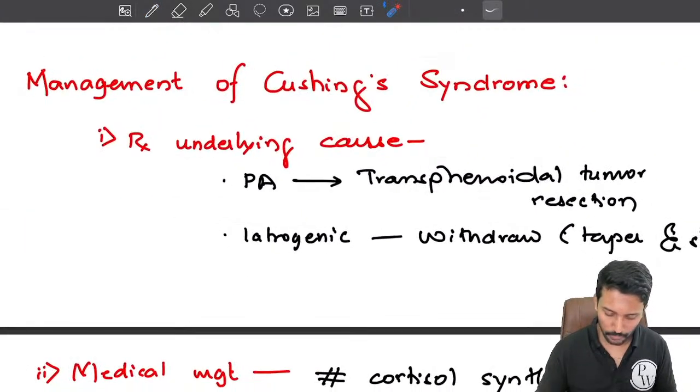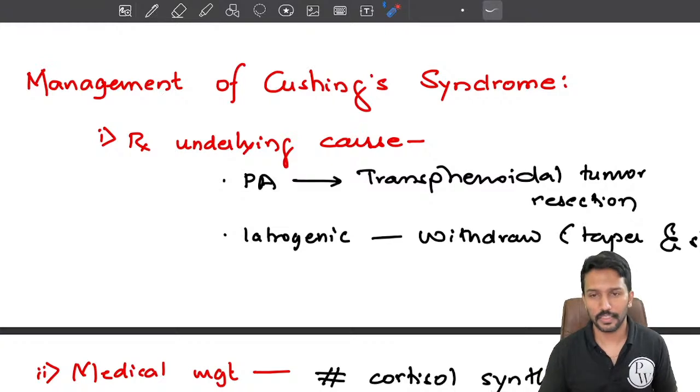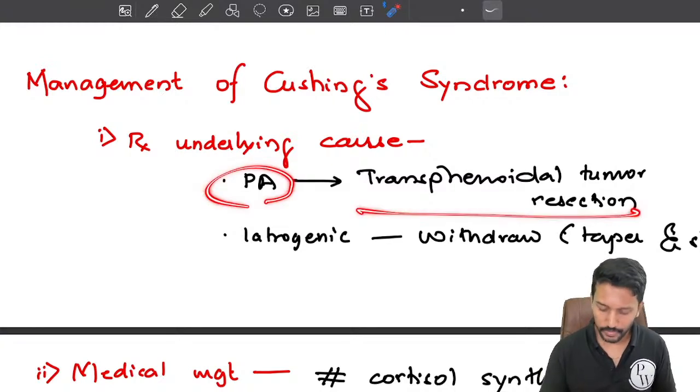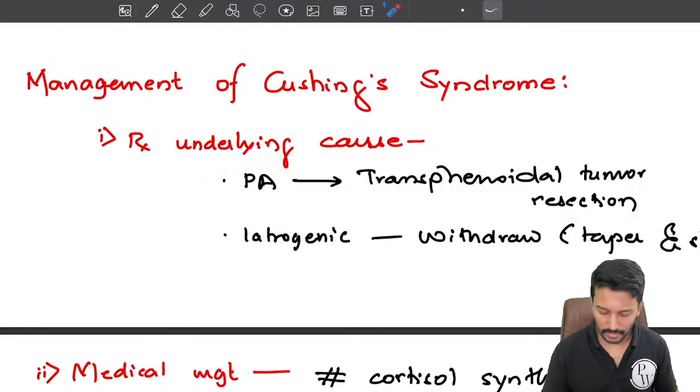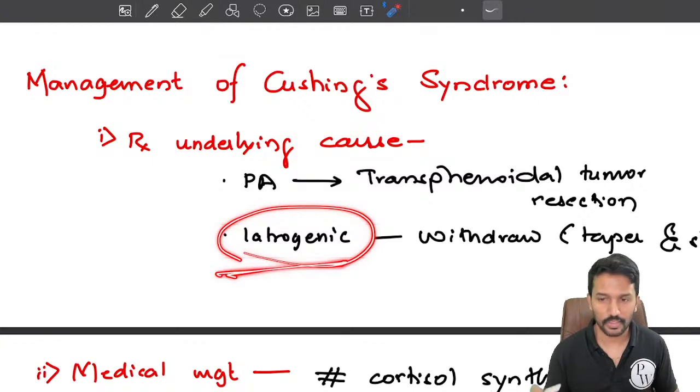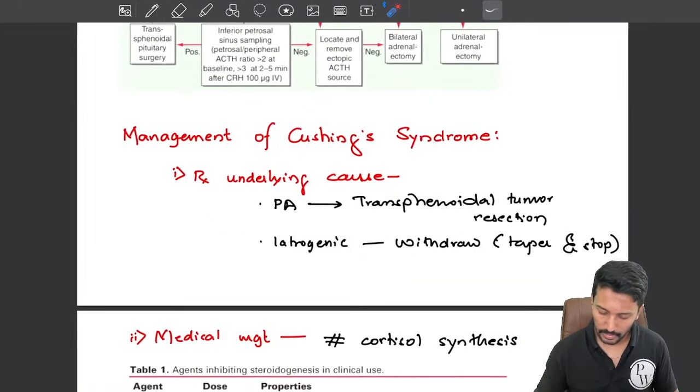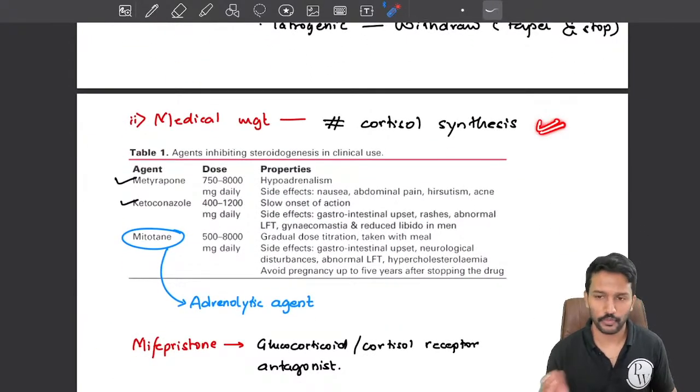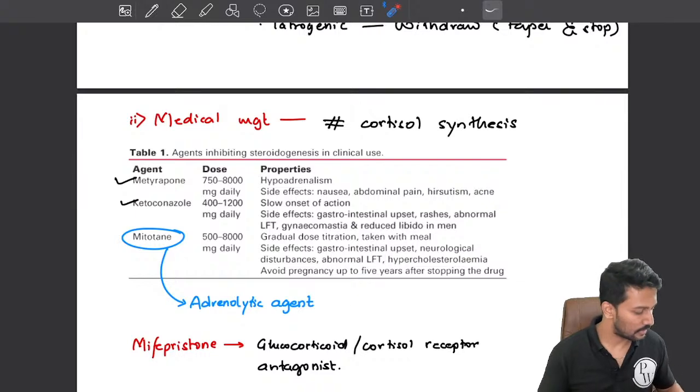Most common cause for ACTH dependent is a pituitary adenoma. Remove it. Most common cause for ACTH independent is iatrogenic. Withdraw and stop. When you need support, you can also give drugs to reduce the adrenal's action.